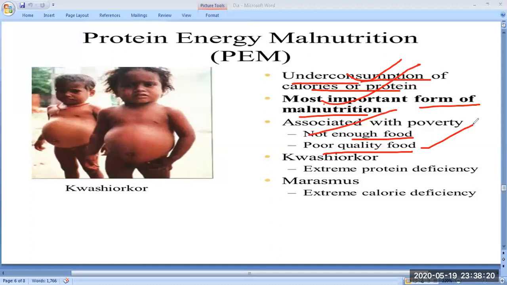If they mix it with the food, the flavor increases and people eat it very well, because the flavor is enhanced, so they like it much.